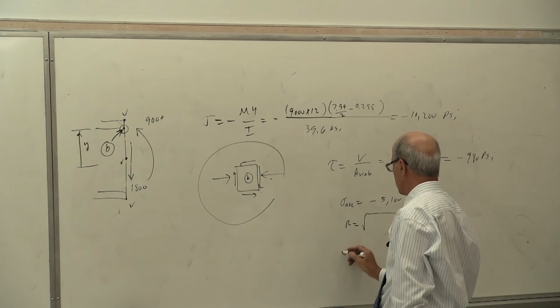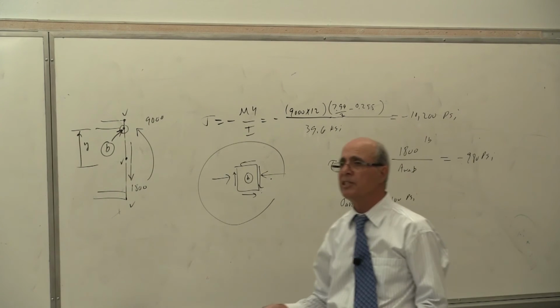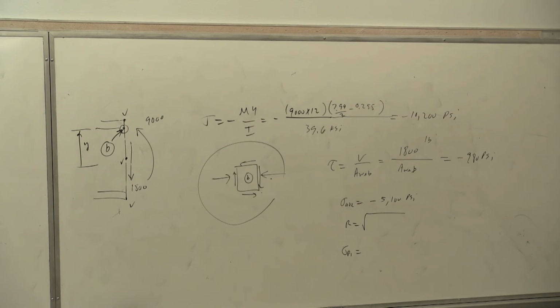You calculate R. Then sigma principal 1 becomes sigma average plus R or sigma average minus R. And if that is less than 12,000, you are okay. If it's more than 20,000, you have to pick up a larger size or another section in the table. Is that because you picked up a very narrow one probably? Is that correct or not?